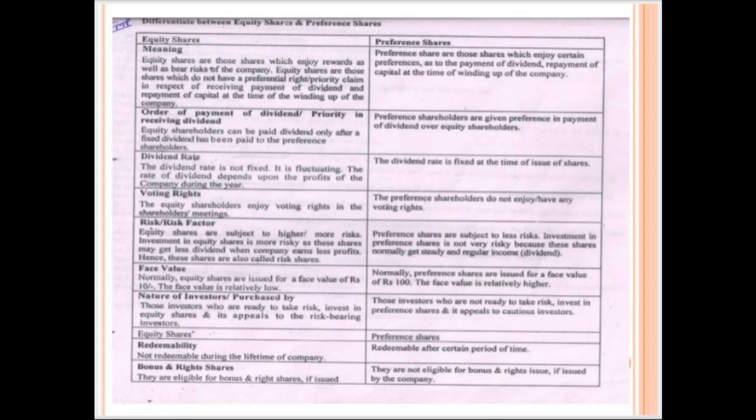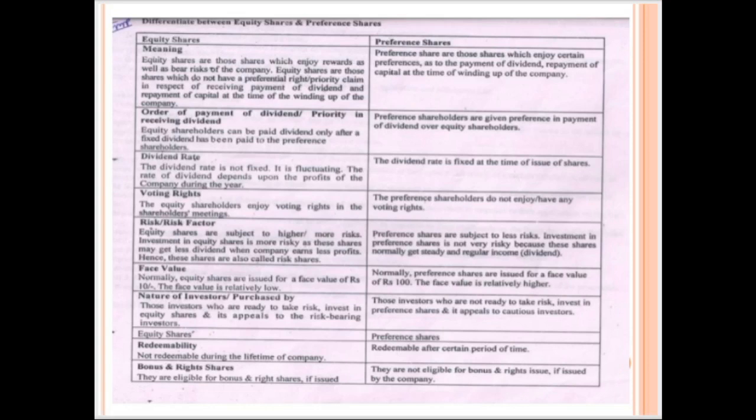Okay, next is on the basis of face value. The face value of equity shares would be from 10 rupees, while in case of preference share it would be 100 rupees. If we talk about the redemption of these shares, equity shares cannot be redeemed. We can sell those shares, but they are not redeemable, while the preference shares are redeemable.